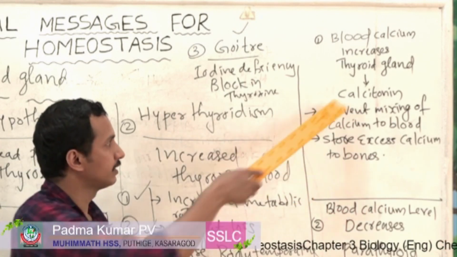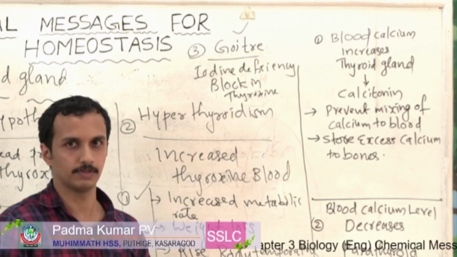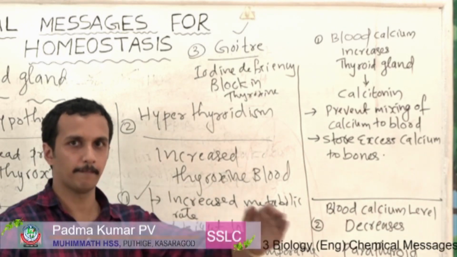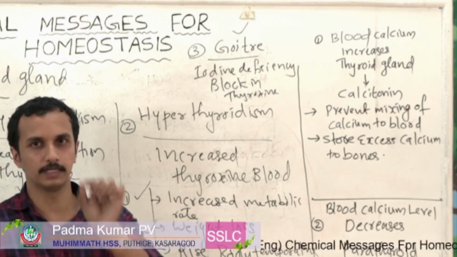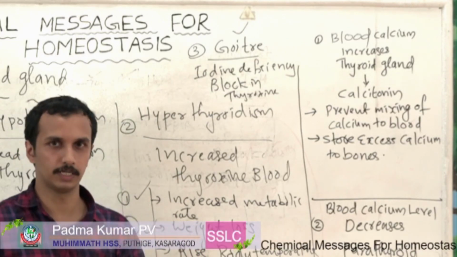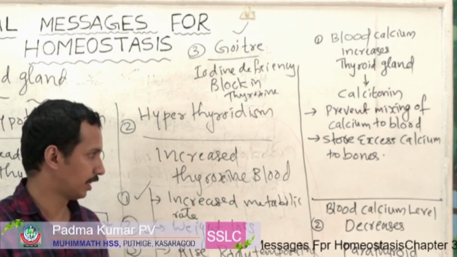Similarly, it reduces blood calcium level, and there will be a balanced state. What is the balanced state? That is 9 milligram to 11 milligram per 100 ml of blood. That is the normal range of our blood calcium level.